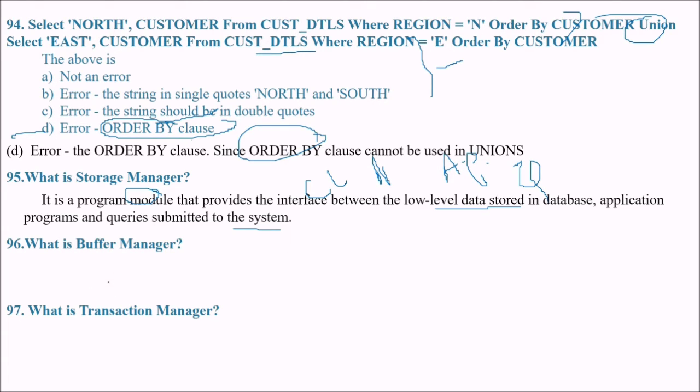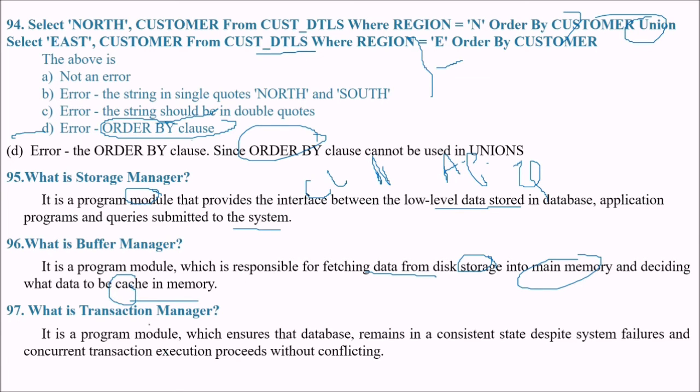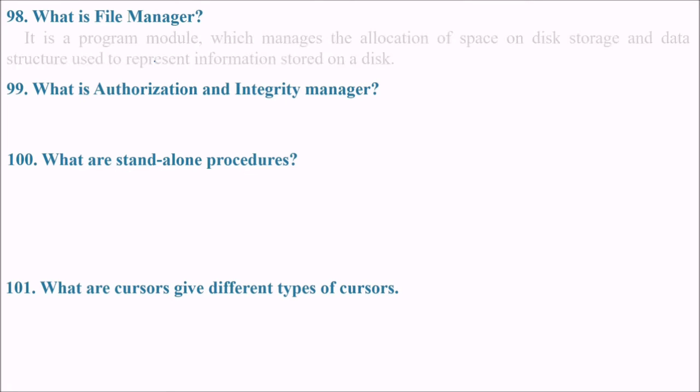What is buffer manager? The buffer manager is responsible for fetching data from the disk storage into main memory and deciding what data to cache in the memory. What is transaction manager? Transaction manager ensures that the database remains in a consistent state even if there are system failures, or that concurrent transaction execution proceeds without conflicting. So it takes care of all the transactions which are taking place and also ensures that the system remains in a consistent state.